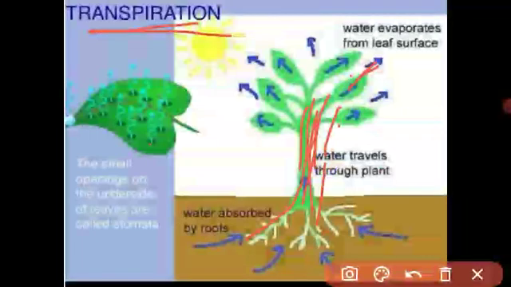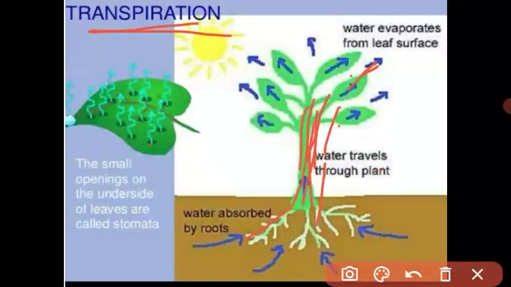Xylem tissue is very important; it transports water and minerals upward. Whenever water is lost by transpiration, the water from below rises through capillary force.